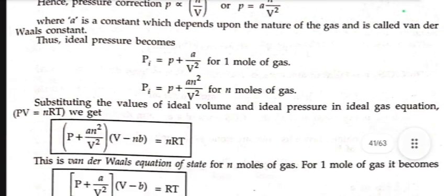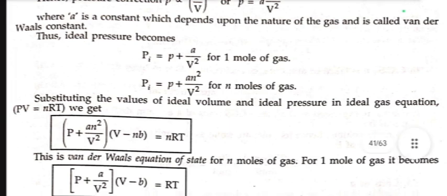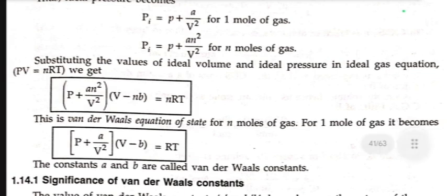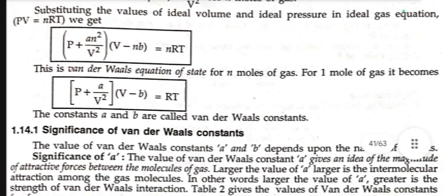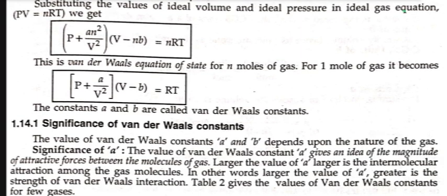Substituting the value of ideal gas volume and ideal pressure in the ideal gas equation, we get (P plus a n² by V²)(V minus nb) equals nRT. This is the van der Waals equation of state for n moles of gas. For 1 mole of gas, it becomes (P plus a upon V²)(V minus b) equals RT. The constants a and b are called van der Waals constants.